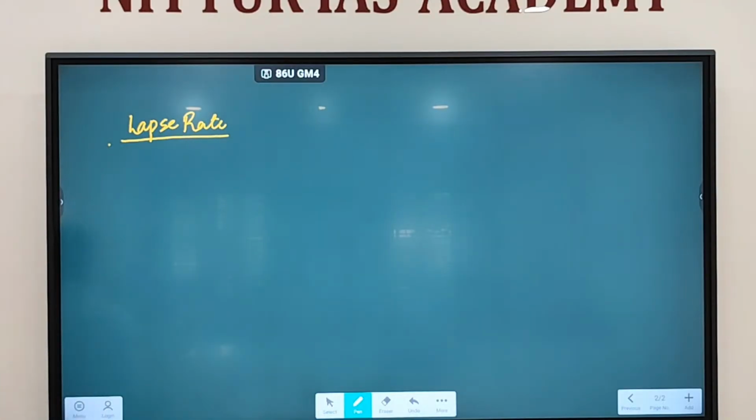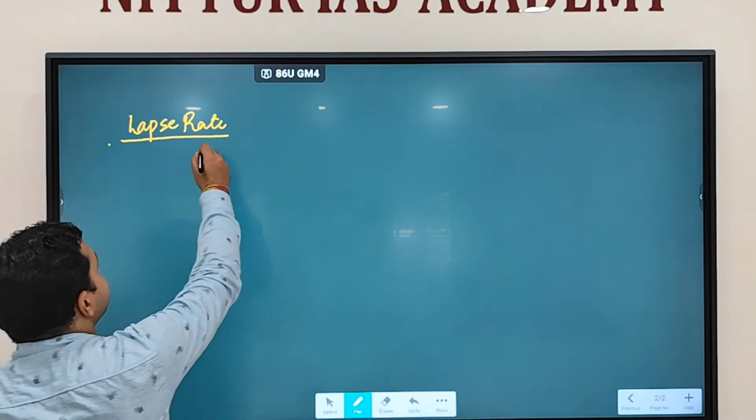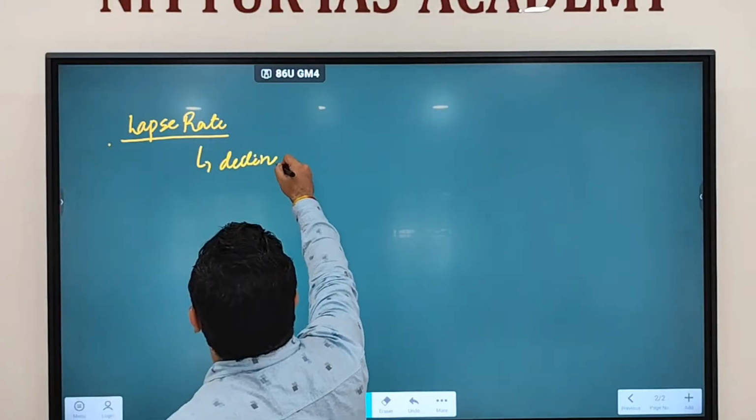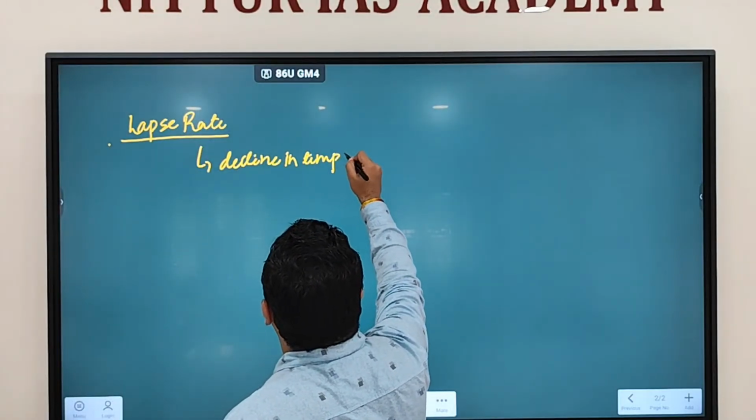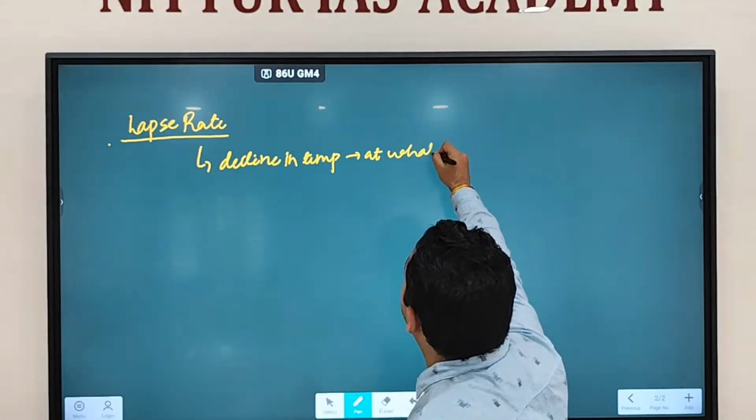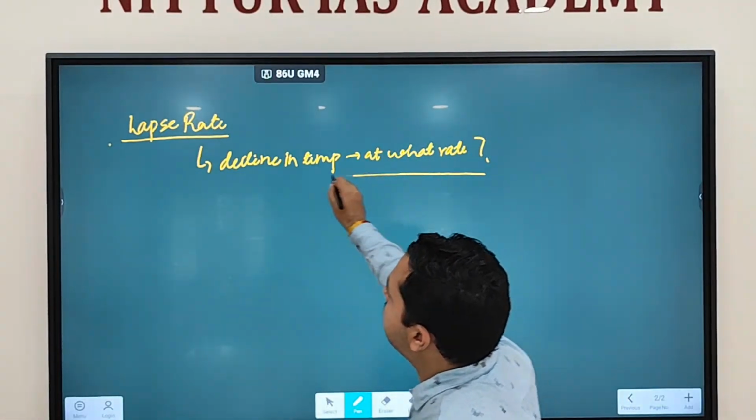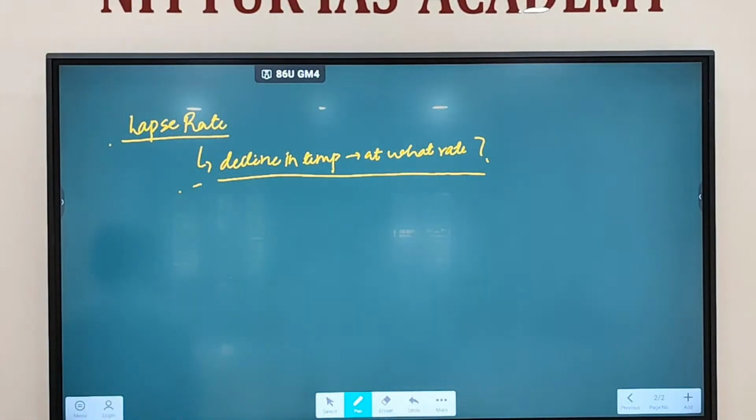So next is the concept of lapse rate. What is a lapse rate? Lapse rate is a decline in temperature. At what rate the decline in temperature is happening is referred to as the lapse rate. Clear? So at what rate the decline in temperature is happening is referred to as a lapse rate.